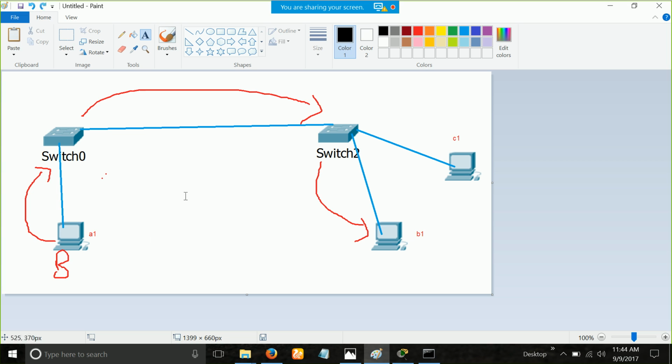So how does spanning tree work? See, spanning tree will work like this. Let me show you. In a 5-minute series, we will finish the overview of spanning tree, and then we'll start with the algorithm.